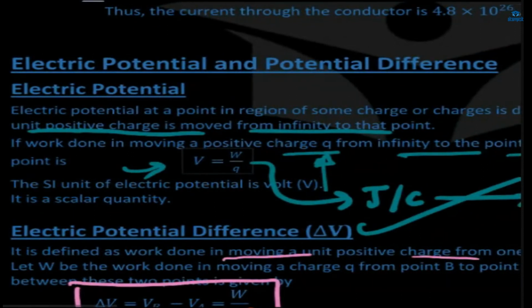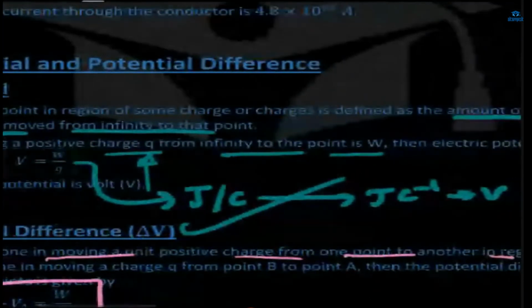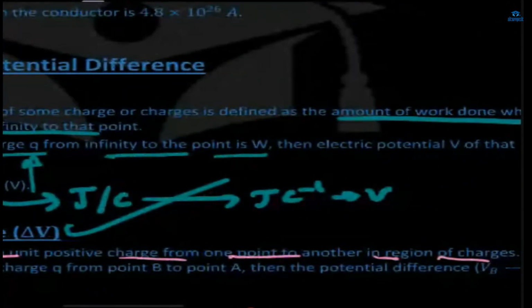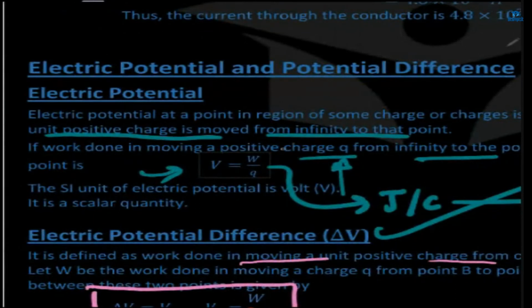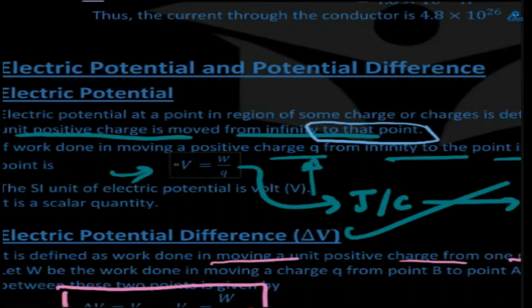Electric potential at a point in a region of some charge or charges is defined as the amount of work done when a unit positive charge is moved from infinity to that point. To that point refers to the region of electric field. It is V is equal to W by Q.